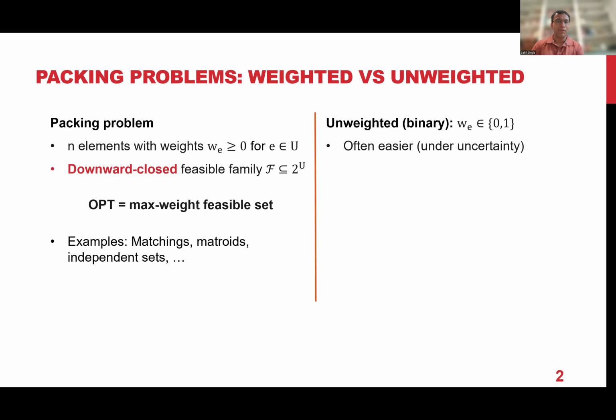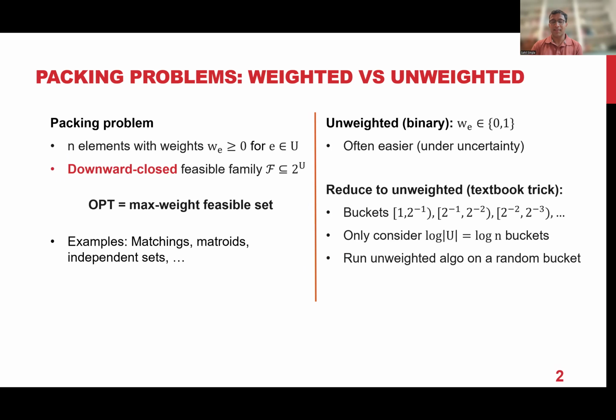But then you often have to do some additional work to extend anything from the unweighted setting to the weighted setting. And there are a bunch of problems for which we ask: can we convert an unweighted algorithm to the weighted setting? So firstly, let's look at a simple way of extending an unweighted algorithm to a weighted algorithm. This is the standard trick of bucketing. The idea is basically, let's say all weights are bounded by 1. This you can always assume after rescaling.